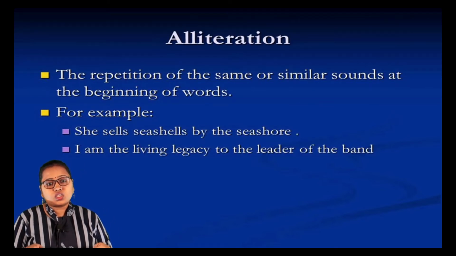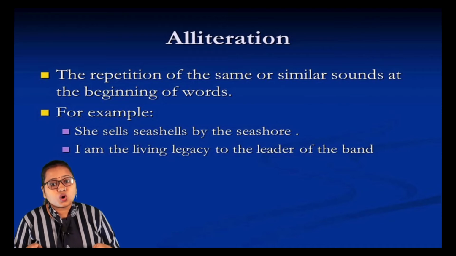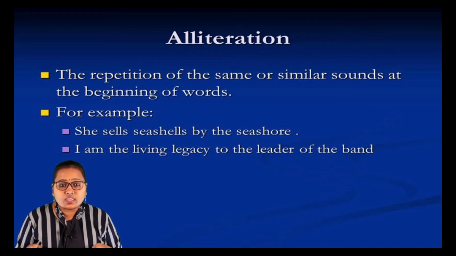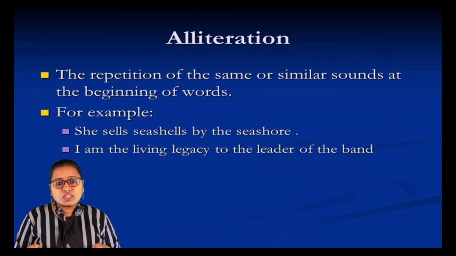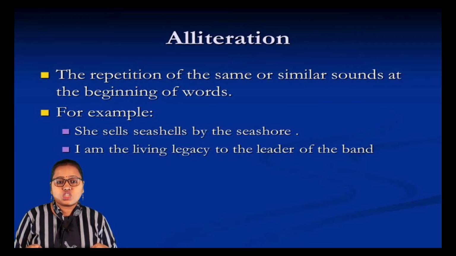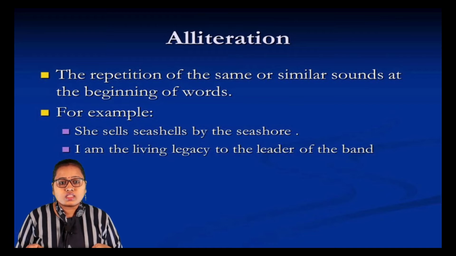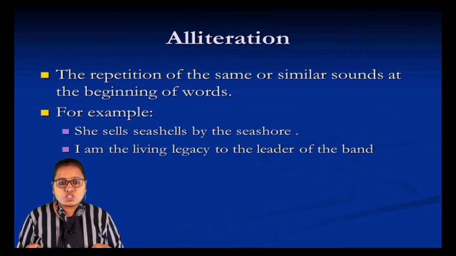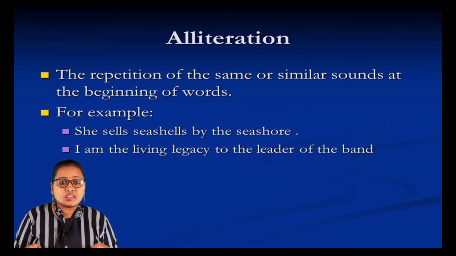Here, alliteration is the repetition of the same or similar sounds at the beginning of words, or we can also say that it is a repetition of consonant sound. For example, she sells seashells by the seashore. Here the sound S is repeated thrice, like she sells seashells. So, here it is a repetition of similar and consonant sounds.